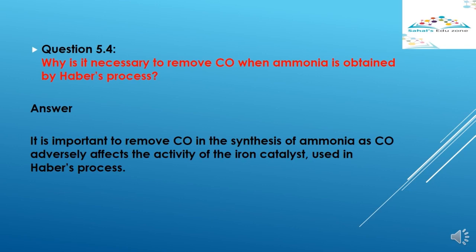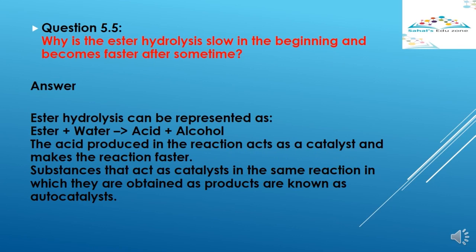Next question. Why is the ester hydrolysis slow in the beginning and becomes faster after some time? Ester hydrolysis can be represented as ester plus water. That is, hydrolysis takes place in the presence of water. Ester plus water gives acid and alcohol.